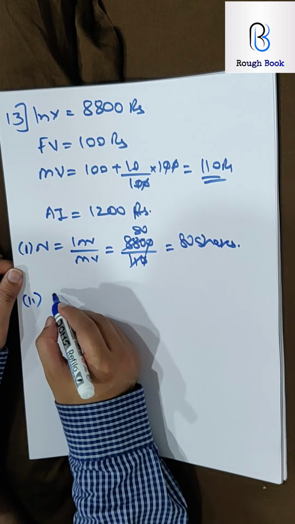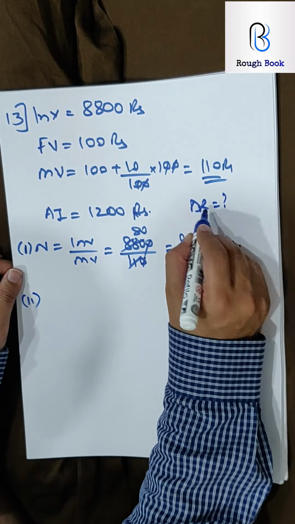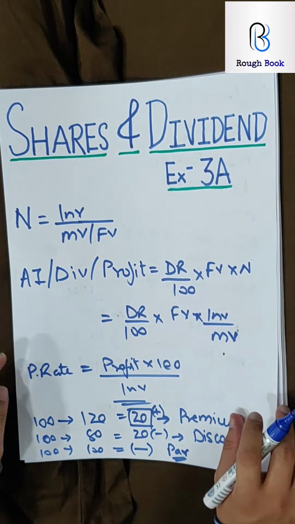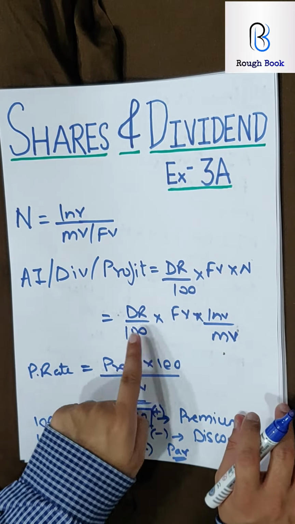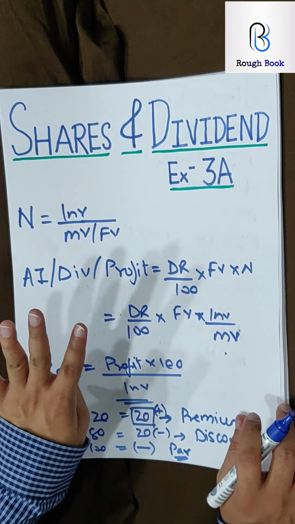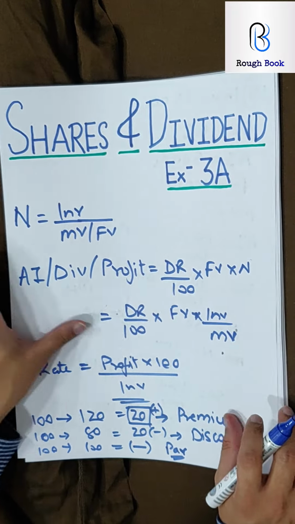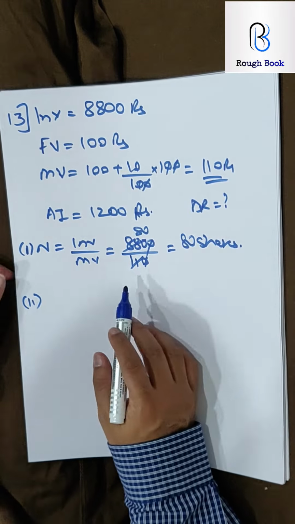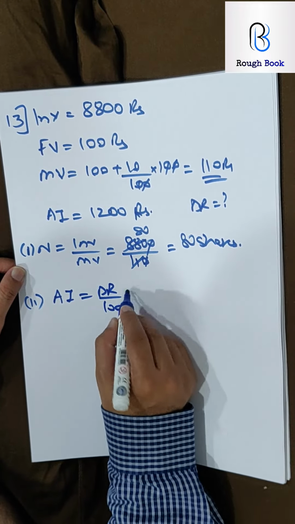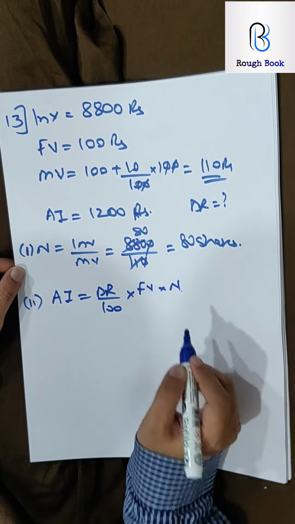Second part, the dividend rate is the question. If you look at the formula, you will see that there are 5 components: 1, 2, 3, 4, 5. Out of these 5, any 4 can be given to you, and the 5th one they will ask you to find. In this case they have asked us dividend rate. So annual income, dividend rate by 100, face value into number of shares.